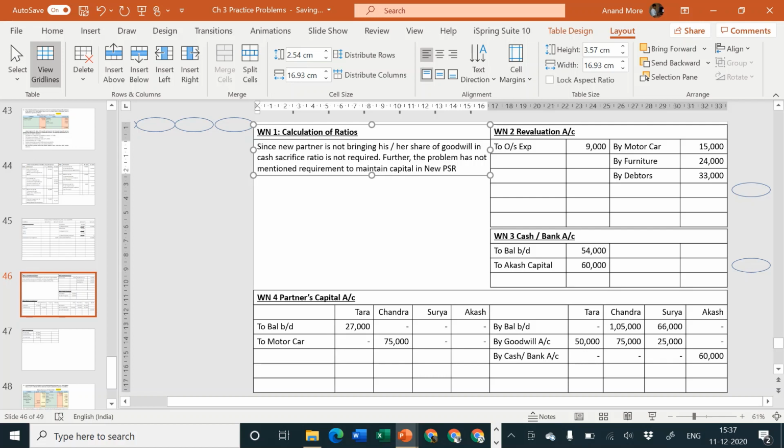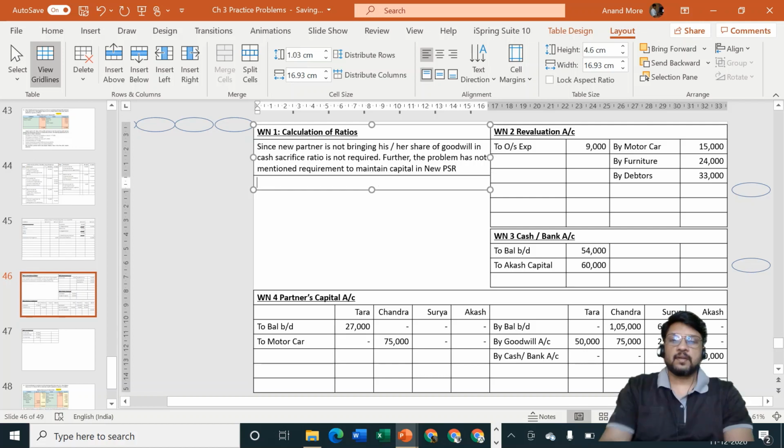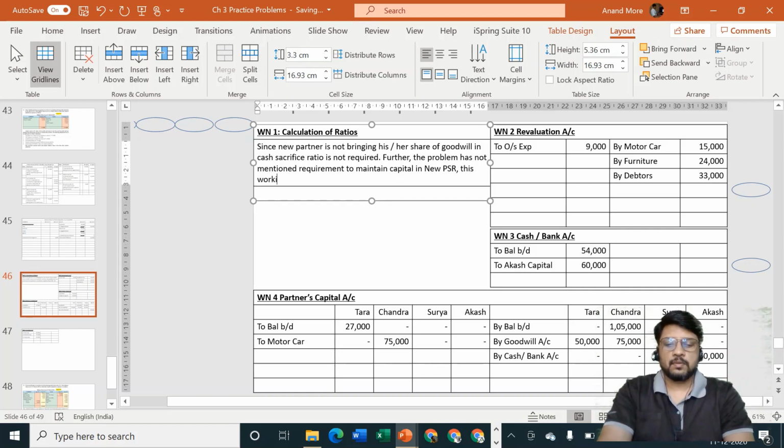One of the problems on the basis of total capital of the firm, one of the problem on the basis of new partners capital and adjustment in cash, one of the problem on the basis of new partners capital adjustment in loan, and one of the problems was on the basis of new partners capital but adjustment was in current account. Nothing of that sort is mentioned in this problem, so I can specify, this working note is not prepared. Okay, I hope everybody has understood it.